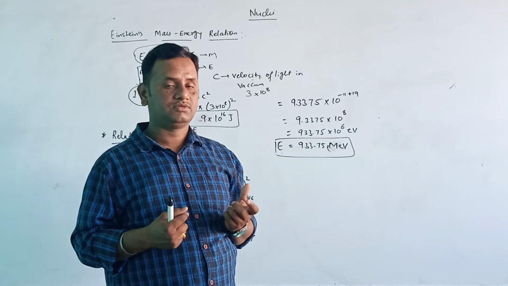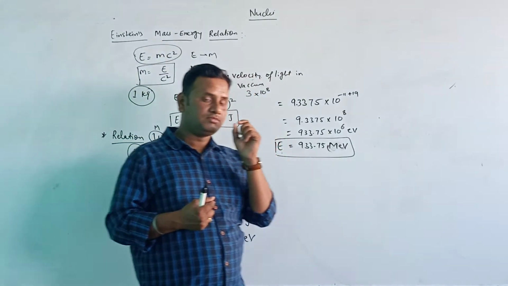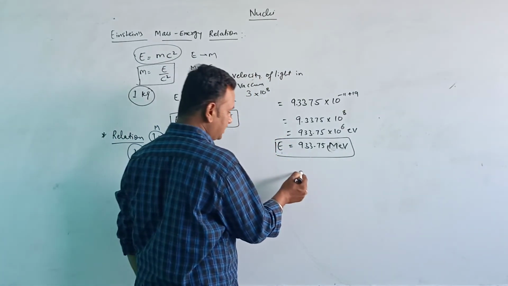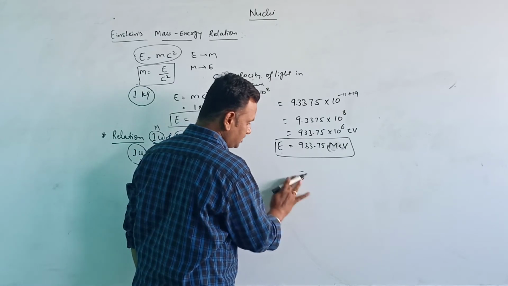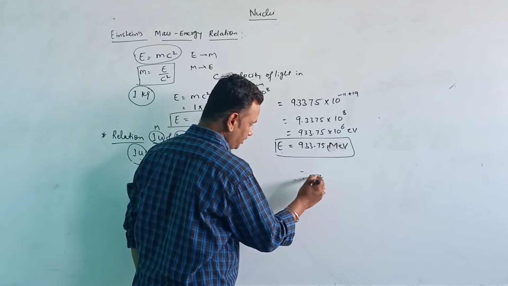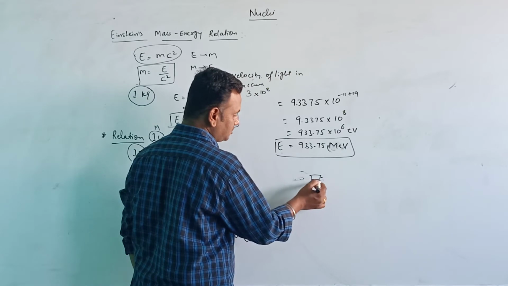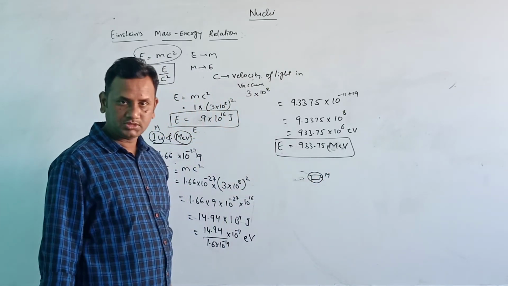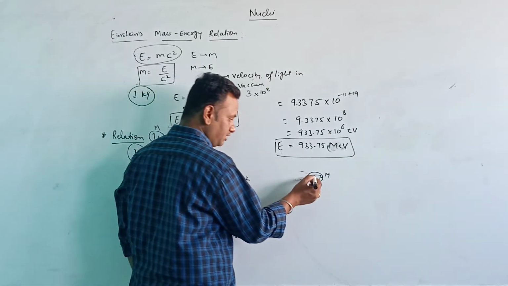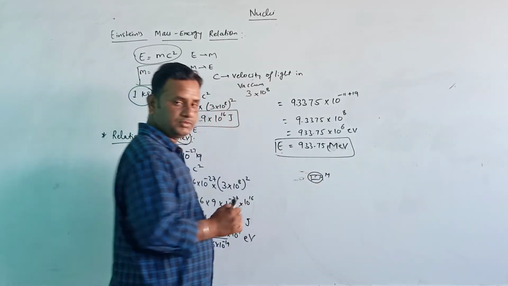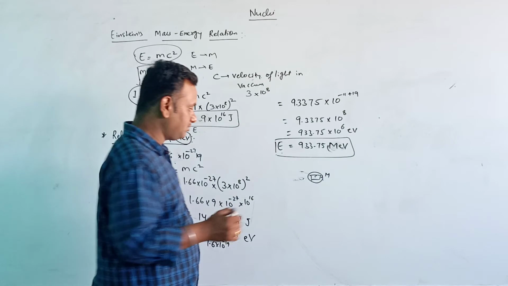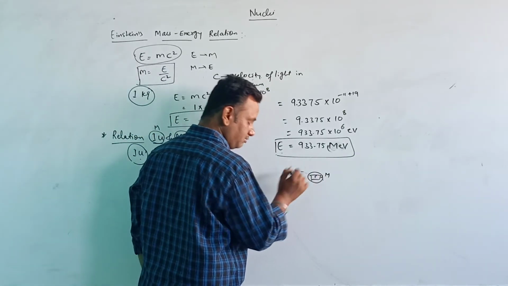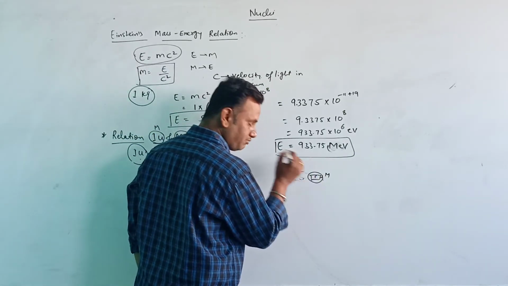Say for example this is a cracker. It has some chemical inside, which means it has some mass.